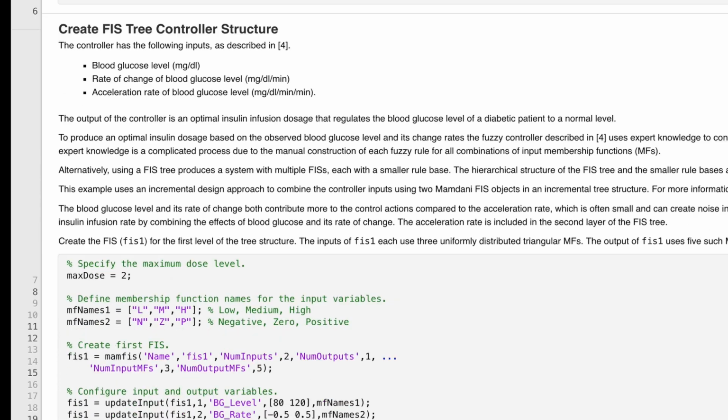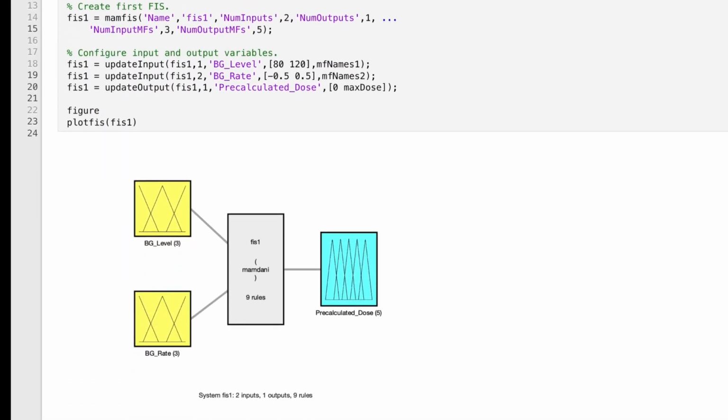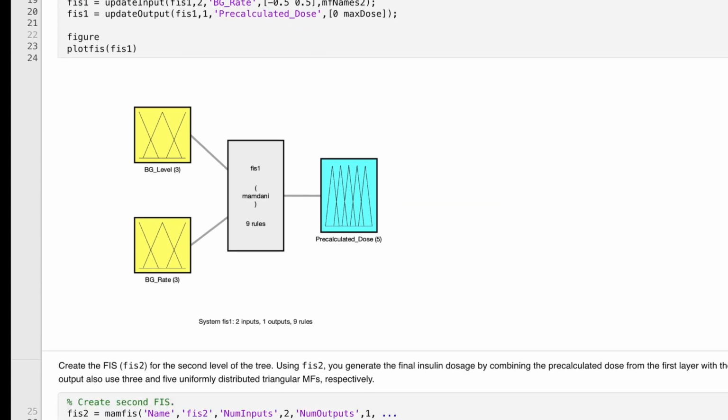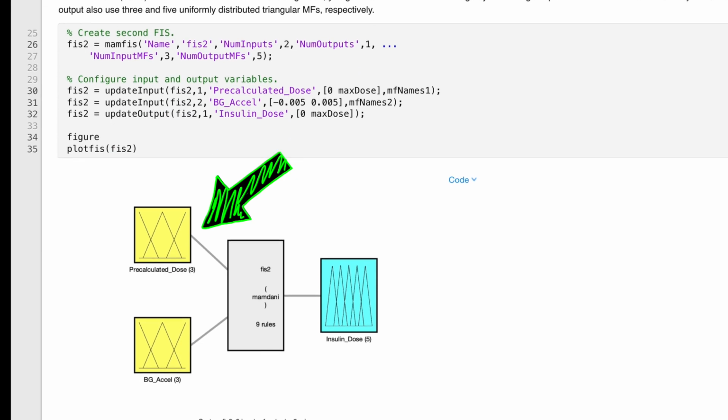All right, so let's scroll down a bit. Here, 2 fuzzy systems are created to form a fuzzy tree. The first has 2 inputs, the measured blood glucose level and the rate at which it's changing over time. From these 2 inputs, a pre-calculated insulin dosage is determined. Then this pre-calculated dose and the glucose acceleration are inputs into the second fuzzy system, which calculates the actual insulin dosage. Now, I said that this fuzzy tree is easier to interpret, and here's why I think so.